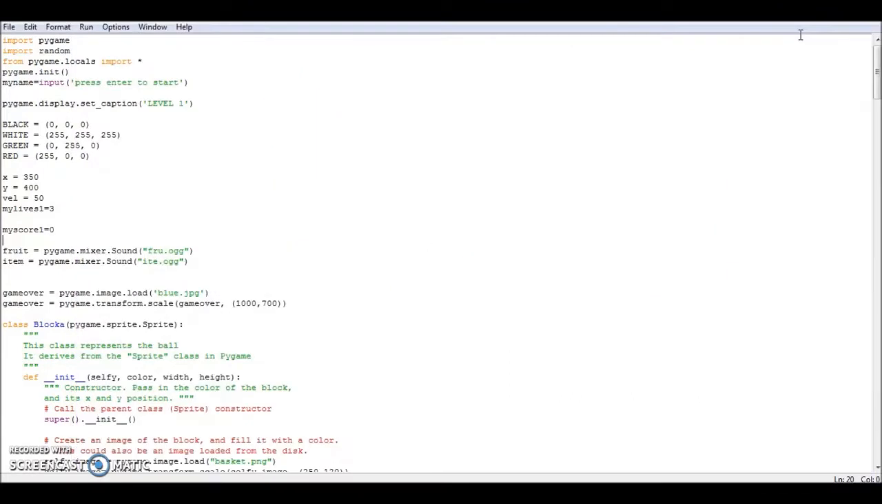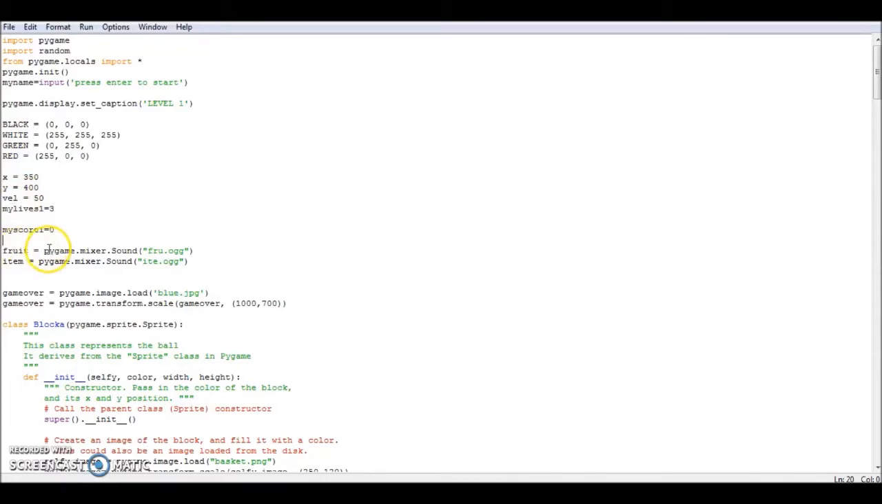There is also code for the caption, like pygame.display.set_caption, level 1, which means level 1 will appear on the game screen. In addition, the colors are also set, like black, white, green, and red, while x, y, val, my life 1, and my score 1 are also set to show positions, speed, and screen display for life, as variables that serve to facilitate each class set to read.